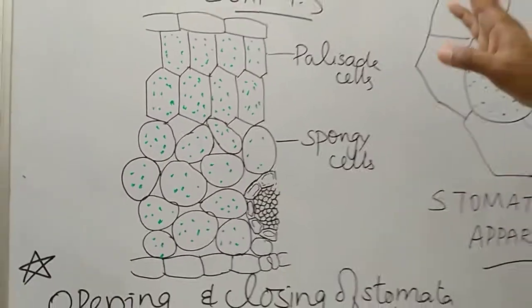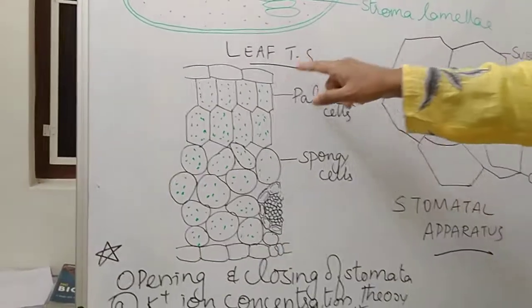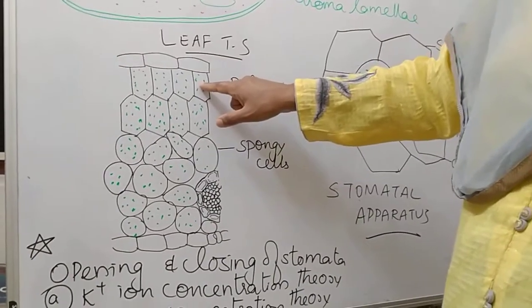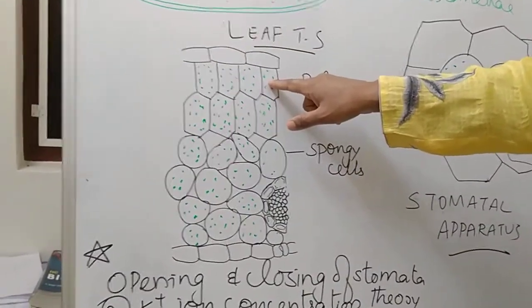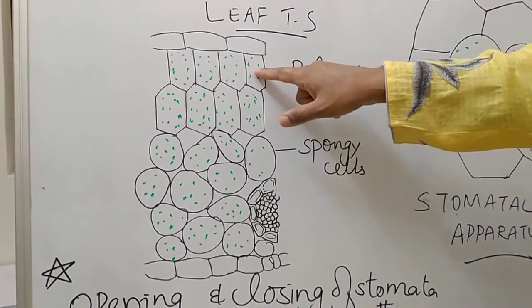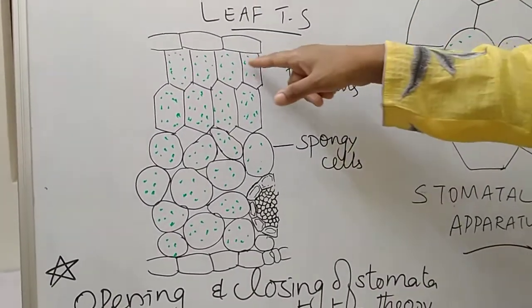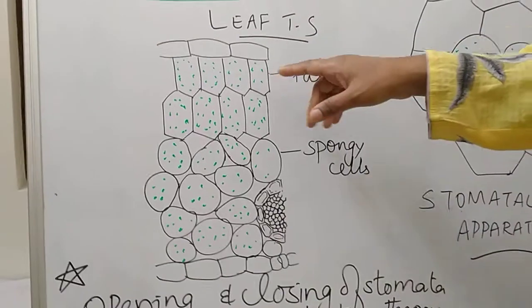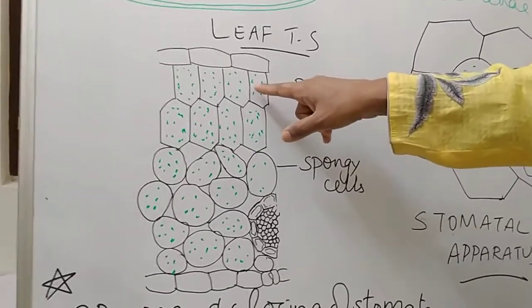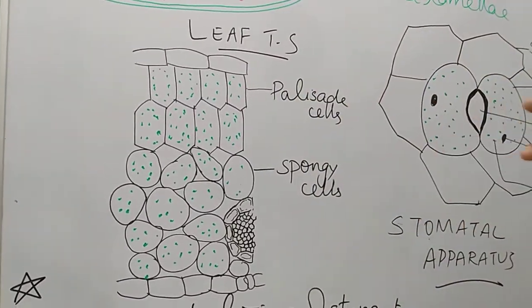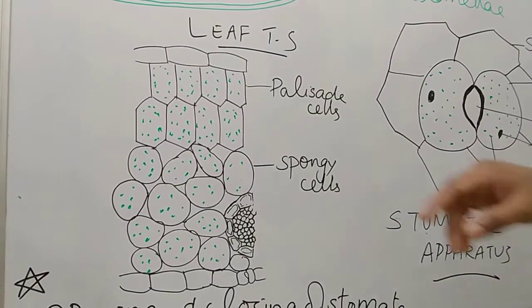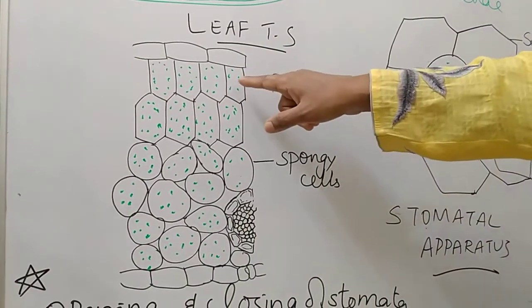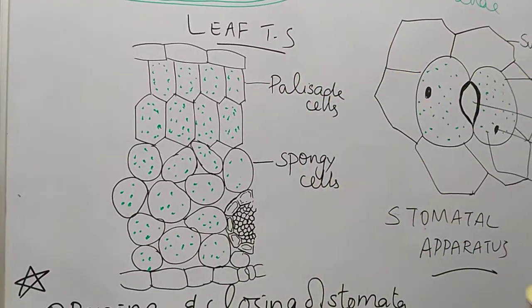This chloroplast is present inside the palisade cell. It is a cell organelle, and like all cell organelles it will be there in each cell. Here I have highlighted only the chloroplast, the cell organelle which is responsible for photosynthesis.